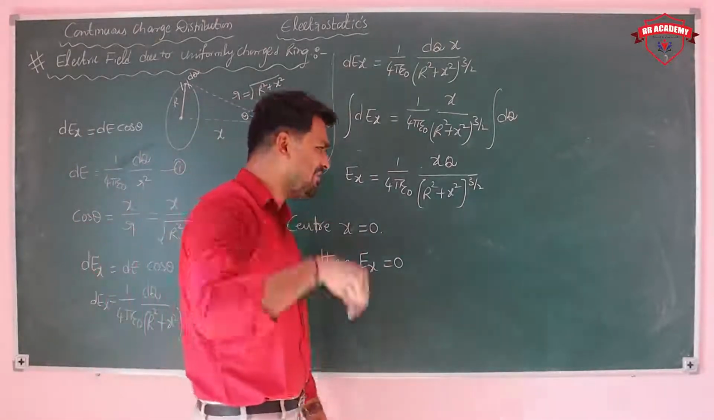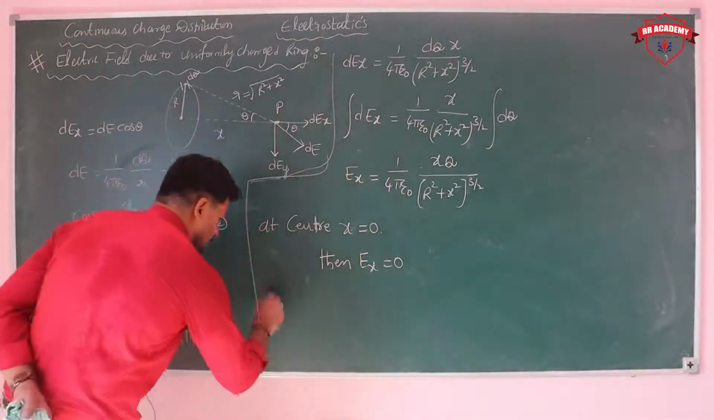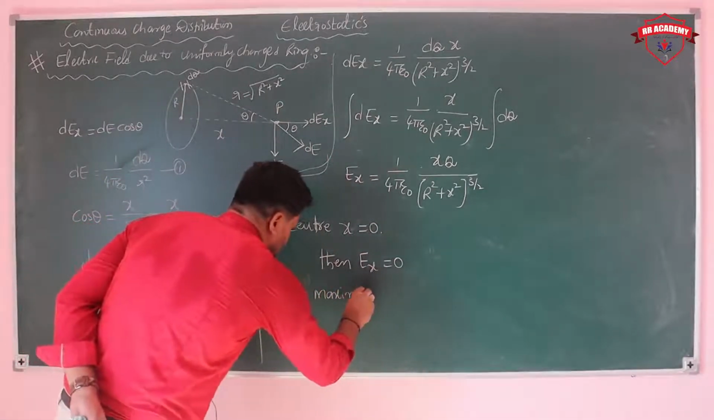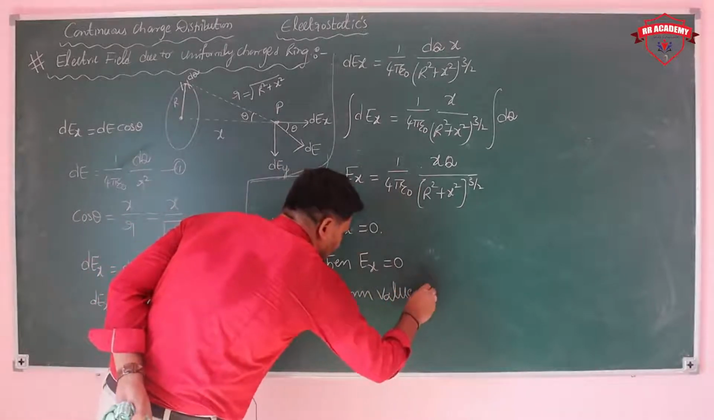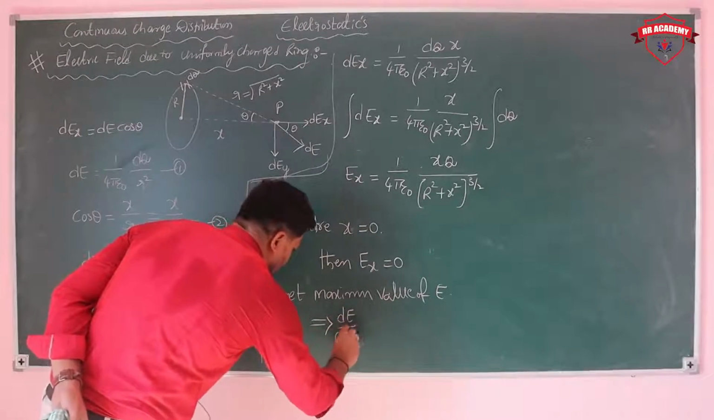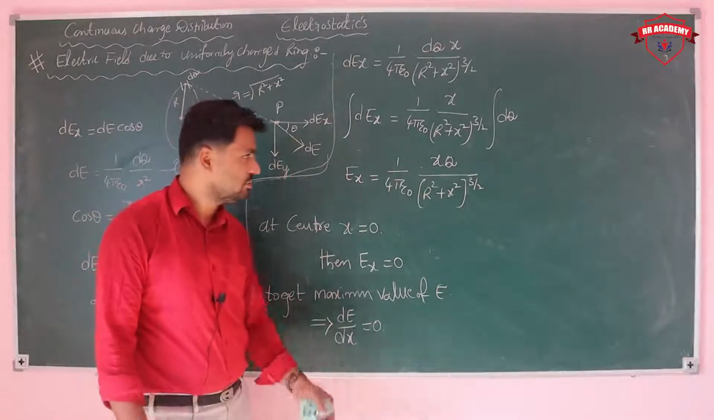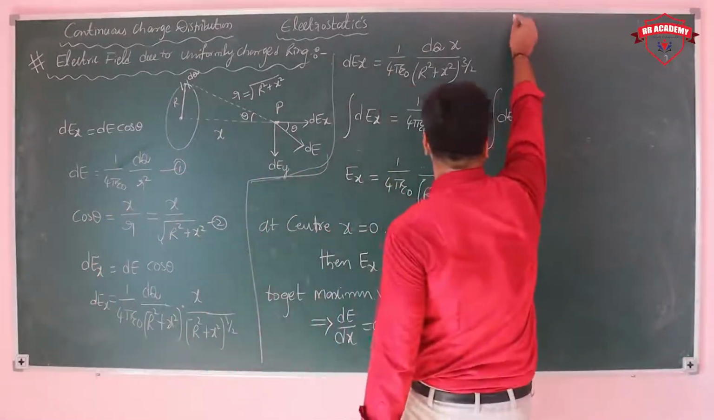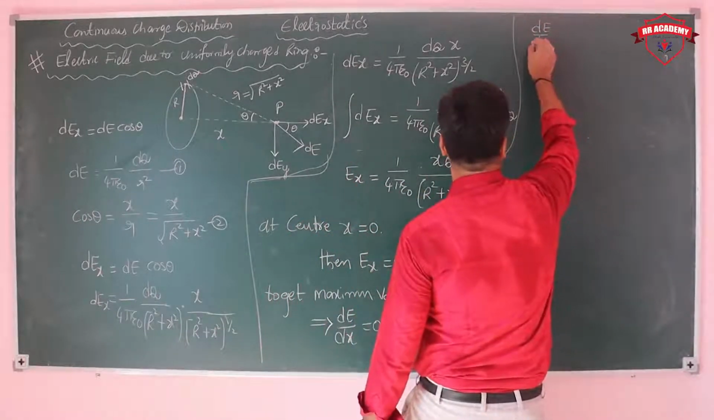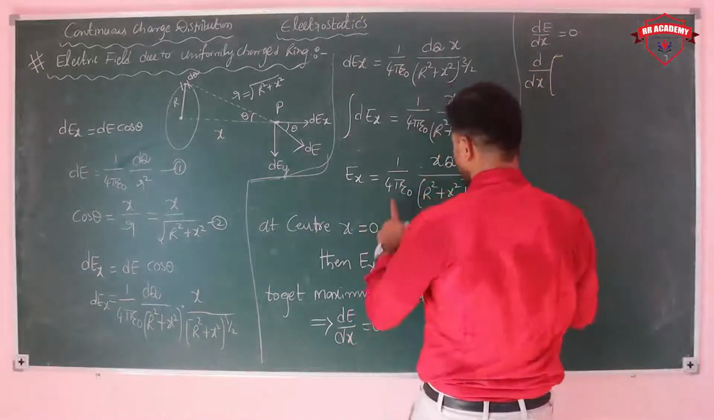And where does it have its maximum value, and where its minimum value? To get the maximum value of E, we take dE by dx equal to 0. So let's see here: dE by dx is equal to 0. Just put d by dx of the E value.